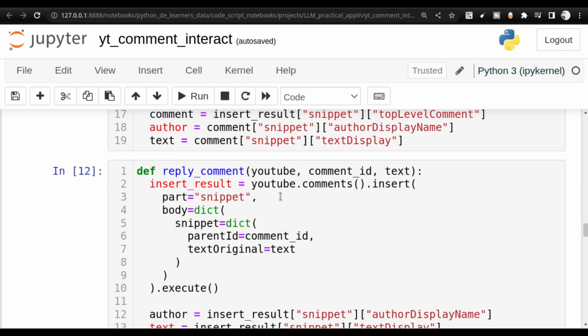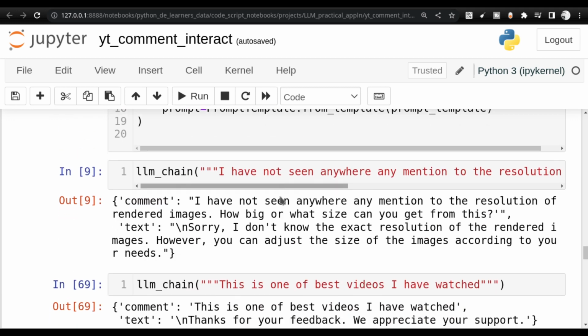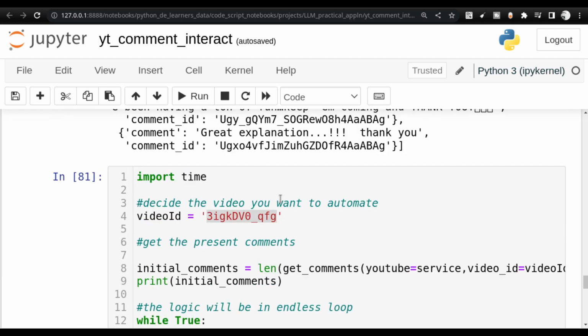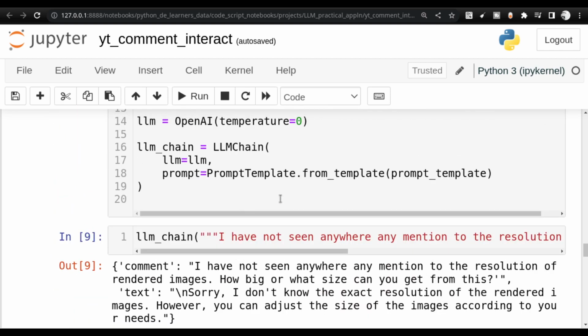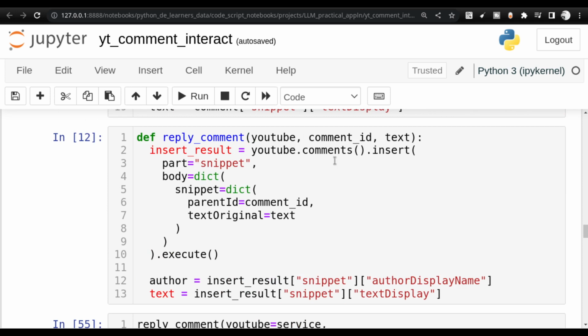Now you know how to get the comments, and you know how to get the comment ID also. So all these three steps you are clear. Next, what we are going to do is reply to that particular comment. For replying to that particular comment, sorry for going up and down, but unfortunately that is how we can explain this.